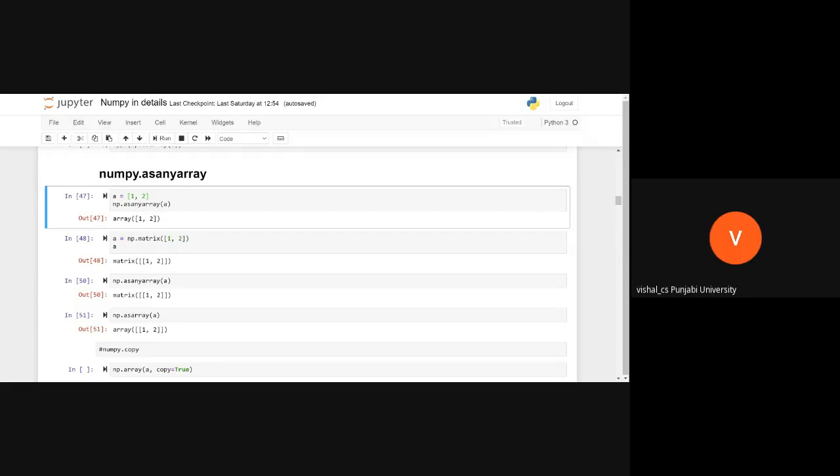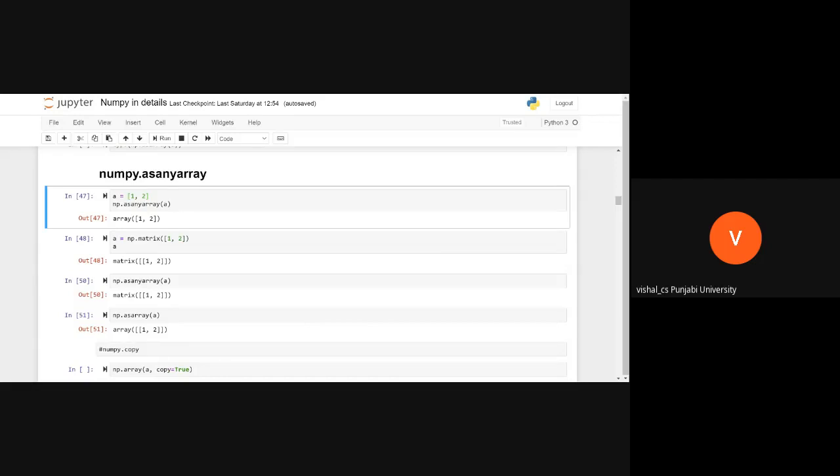This is correct, because finally what we are doing is creating an array. We can create an array by using the array function, by using the asarray function, or by using the asanyarray function. Now the difference between asarray and asanyarray is that we cannot create an array of that type that will already be an array subclass by using asarray.